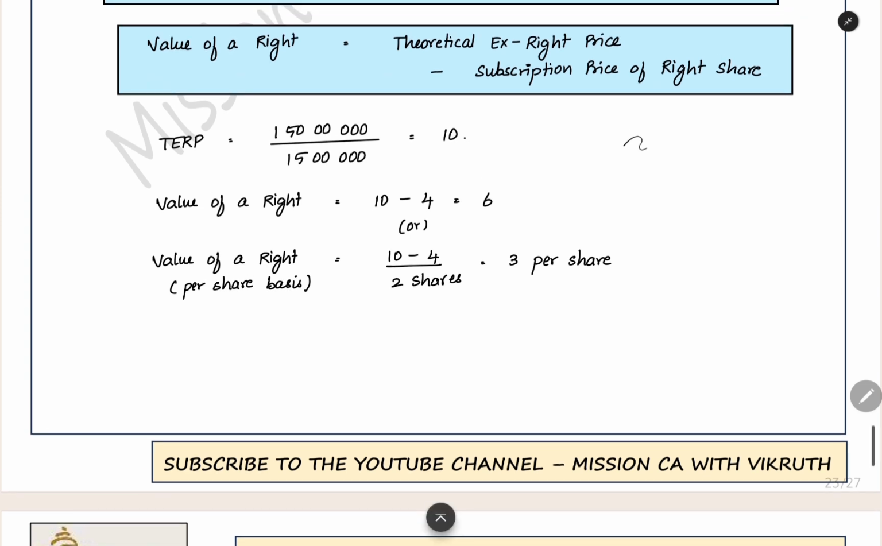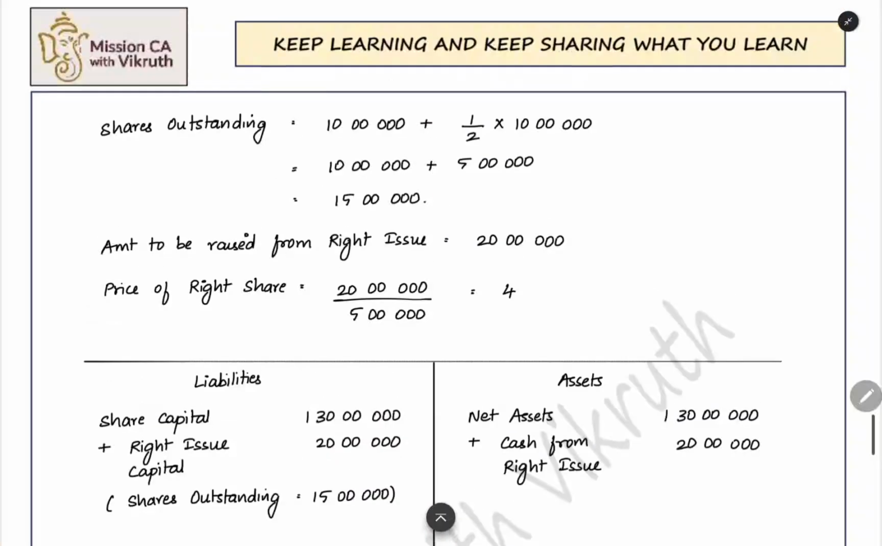How will you get the value of the right? Ex-right price minus the subscription price of the right share, you will get as the value of the right. This you divide by the existing number of shares. You need 2 shares currently, only then you will get 1 right. So when you divide this right value by the number of shares, 2 shares, you will get 3 rupees as the value of the right on a per share basis. So that's all about the valuation of right shares.